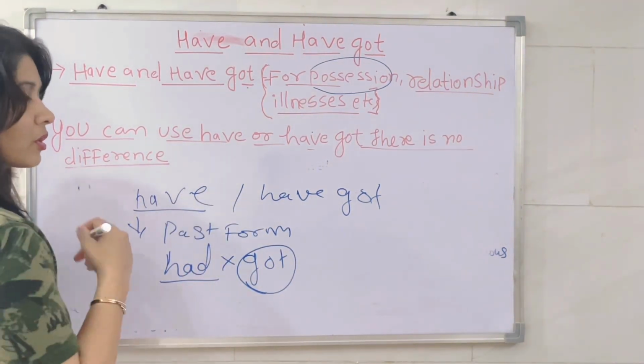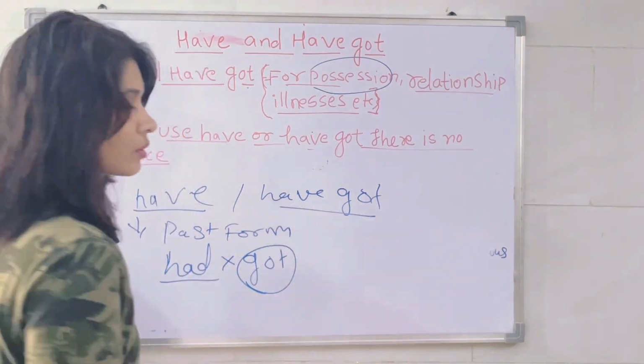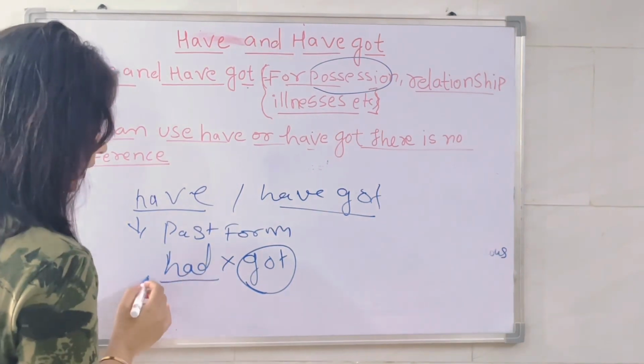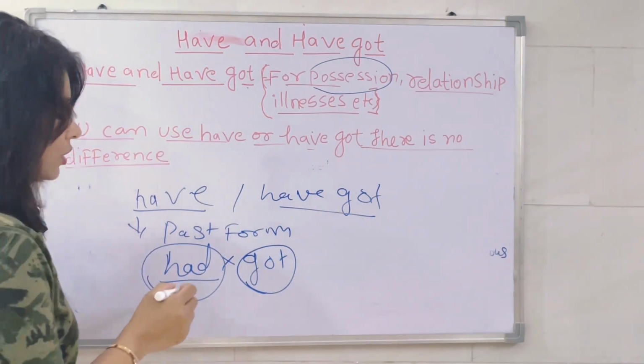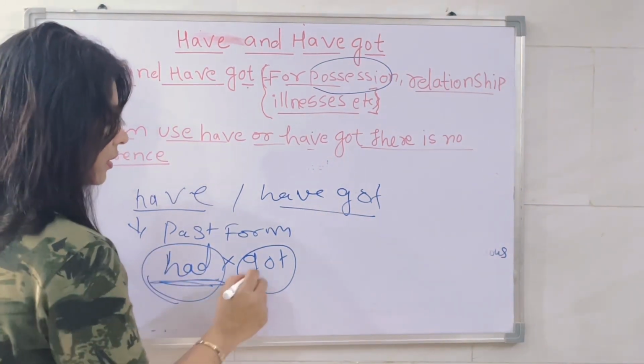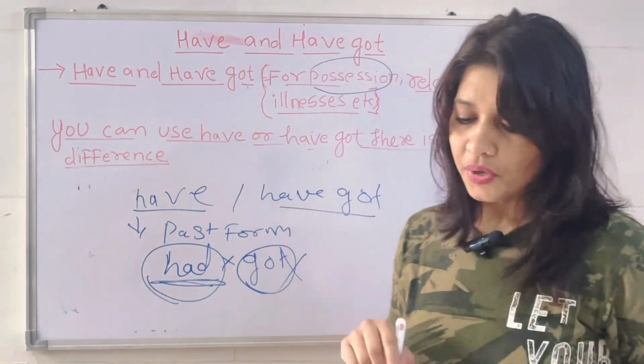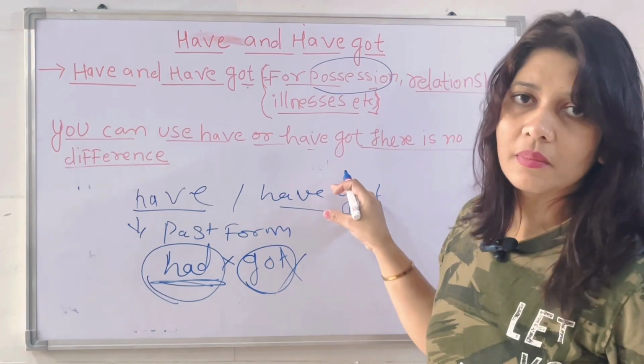In the present, you can use have or have got. Both are the same; both give the same meaning. But when you are using the past form, you have to use only had. Got cannot be used. I'll tell you a few of the verbs which are related to that.